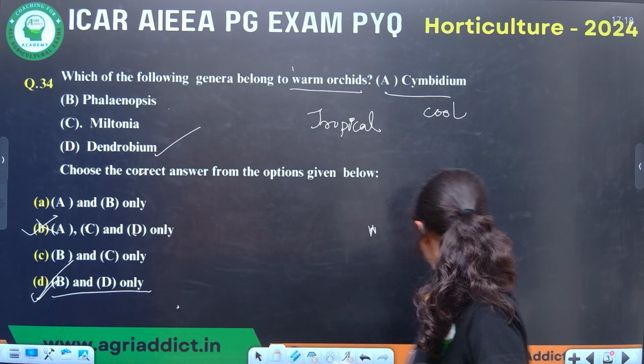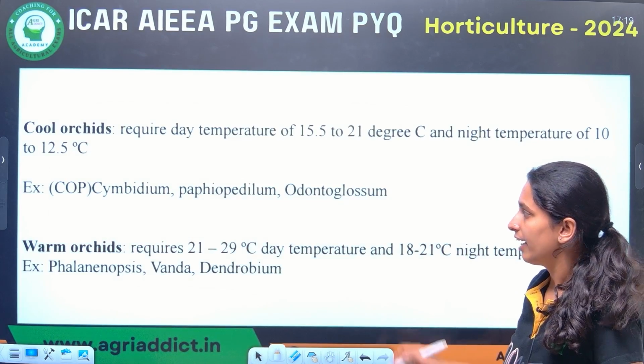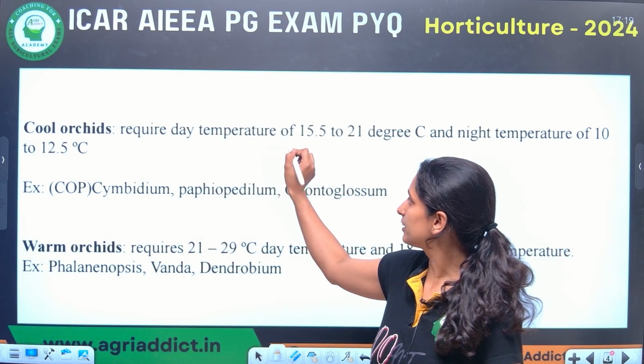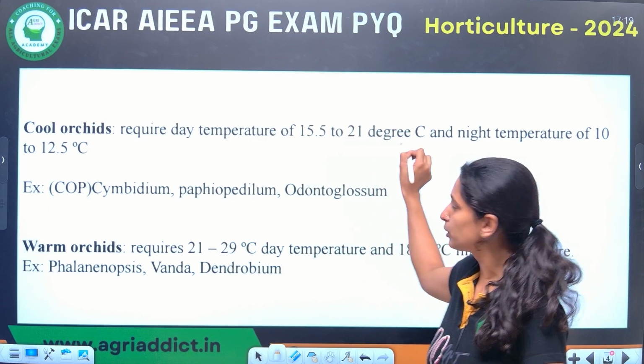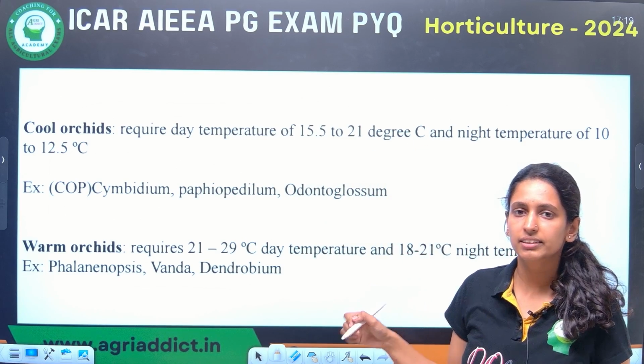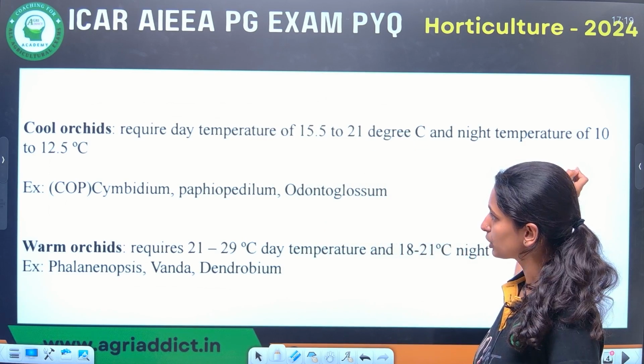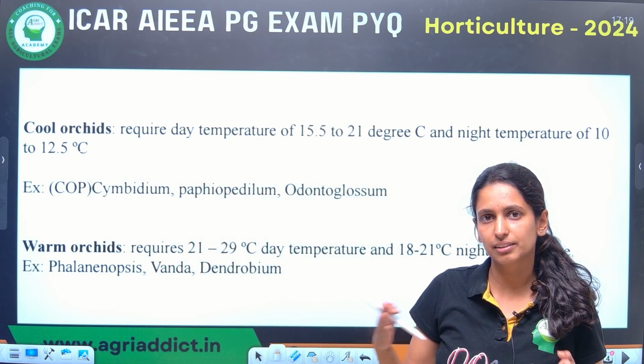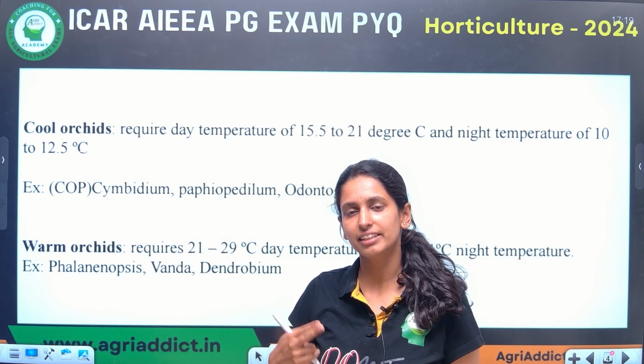Next, I have given the difference between cool and warm. Cool season orchids require a temperature of 15.5 to 21 degrees Celsius in the daytime and a night temperature of 10 to 12.5 degrees. Here mainly there must be a large difference between the day temperature and the night temperature.